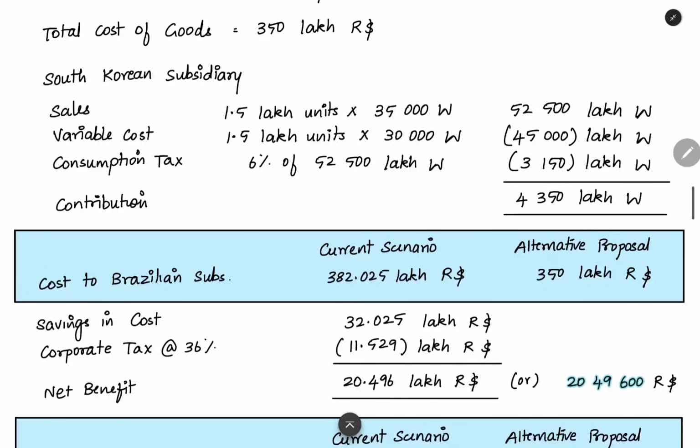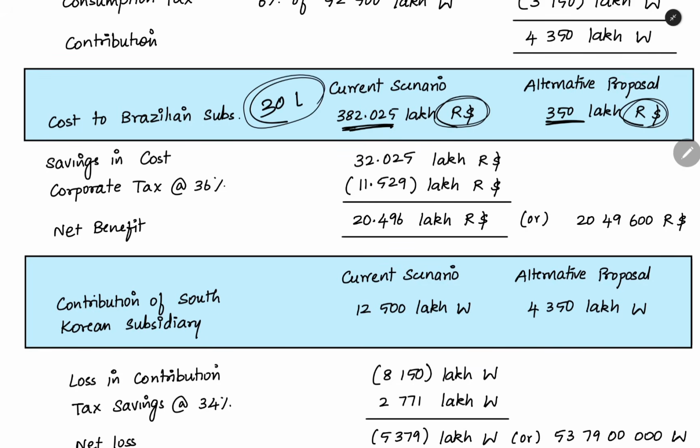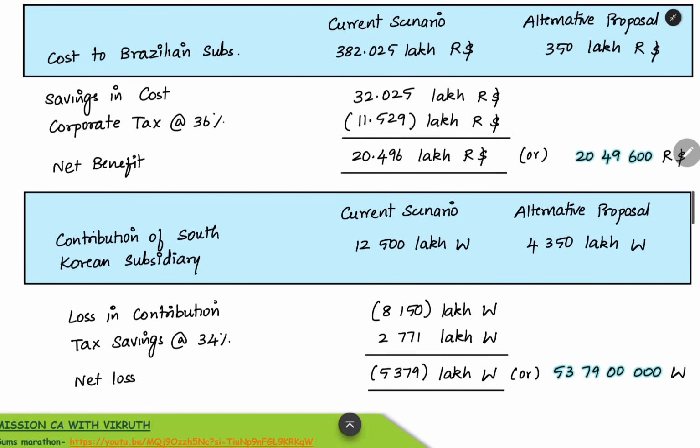Now we found out the alternative proposal outcome and then the current scenario for both the subsidiaries. Now we can see the impact. For the Brazilian subsidiary, currently they are purchasing the component by paying 382 lakh R dollar. In the alternative proposal, they have to pay only 350 lakh R dollar. So some 30 lakh R dollar they are saving. Cost savings they are getting. Now, to be precise, 32.025 lakh R dollar they are getting as a savings in cost.